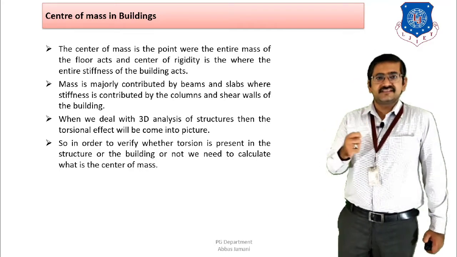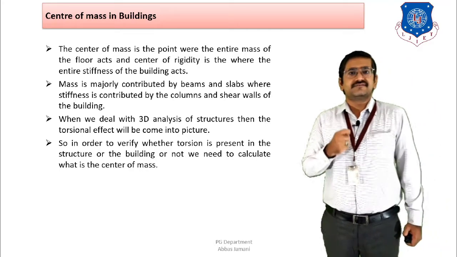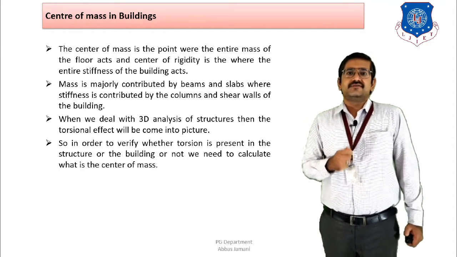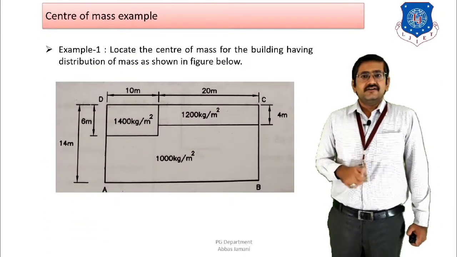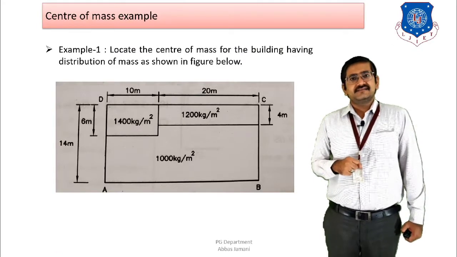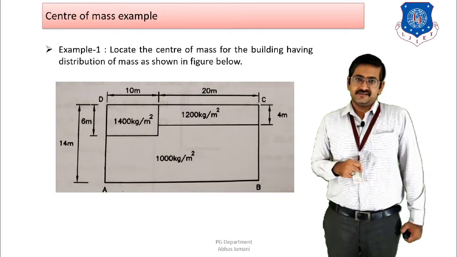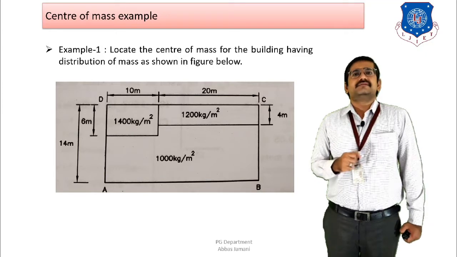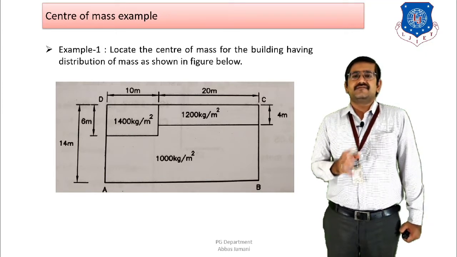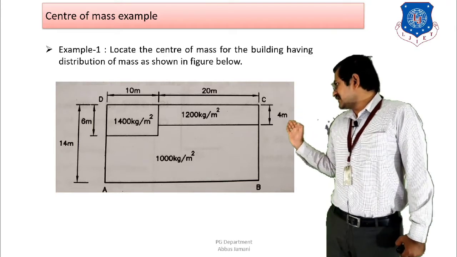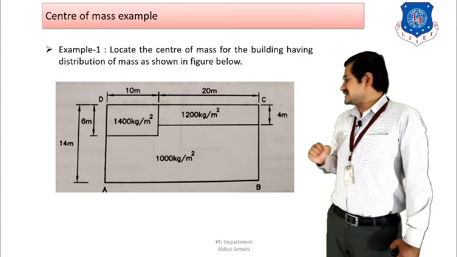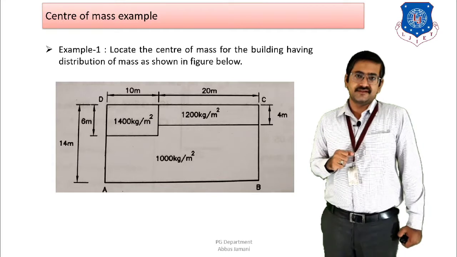So this is the importance of center of mass and center of stiffness for good performance of the building in the long term when subjected to lateral loads, right? So now based on this concept, let us look at a couple of examples. The first example is where we are going to find out the center of mass of a particular building, right? As you can see in the figure, a floor plan is given where the dimension is 30 meters by 14 meters, right?